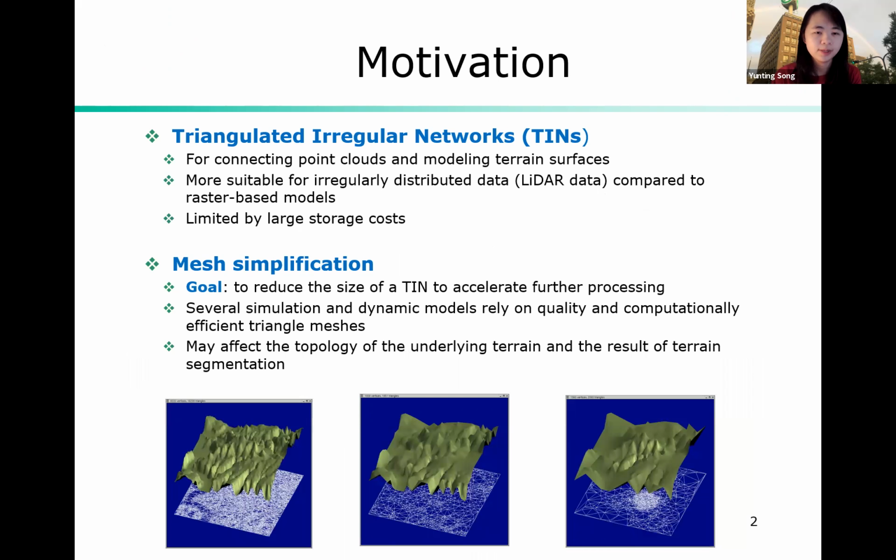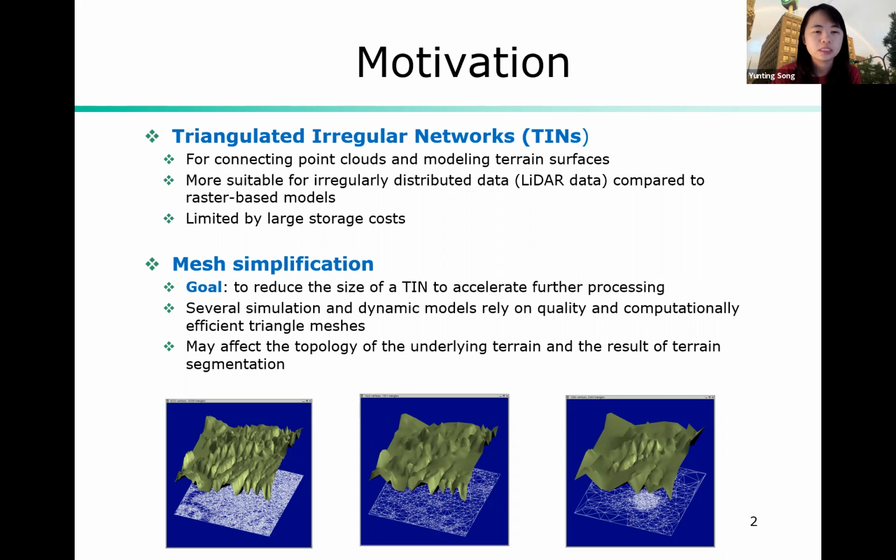The increasing availability of massive point cloud data collected directly from the Earth's surface motivates the need for efficient techniques to handle them. One of those techniques is the triangulated irregular networks, which we usually refer to as TINs. TINs can be used to connect point clouds and to model terrain surfaces. Compared to raster-based terrain models like DEMs, TINs are more suitable for irregularly distributed data like LiDAR point cloud data. However, their usage is limited by their large storage costs.